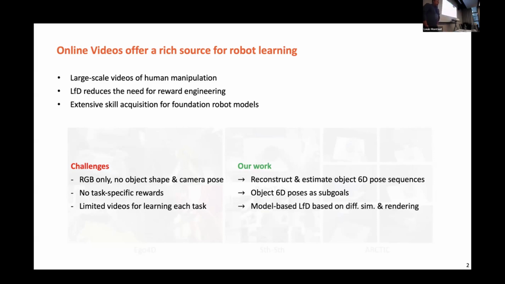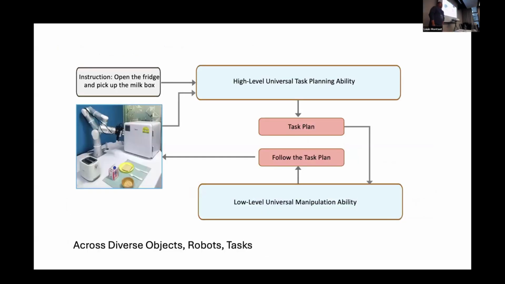Once this is there, we want to consider how to utilize model-based learning from demonstration, leveraging differentiable simulation and rendering. But one thing I want to mention is that although there is a lot of data already, I really want to ask what kind of information or knowledge we expect to gather from these online videos, or whether to just do it in an end-to-end fashion that would be useful for robotic manipulation. Definitely that would be one possible way. But I really want to talk about another potential, which is how we frame the structure of robotic manipulation.